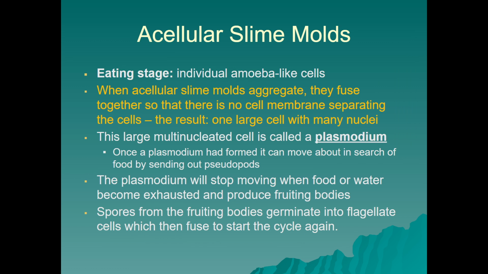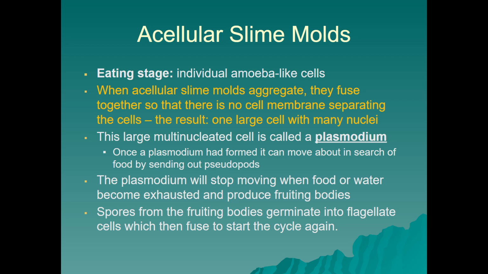Acellular slime molds have an eating stage wherein they have individual amoeba-like cells, but as they aggregate, they fuse together so that there is no longer cell membranes separating these cells into separate individual cells. They become one large cell with many nuclei. This structure of the removal of cell membranes and the creation of a multinucleated cell is a plasmodium, not to be confused with the type of protozoan that causes malaria.